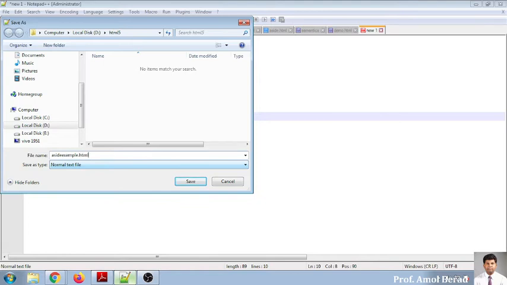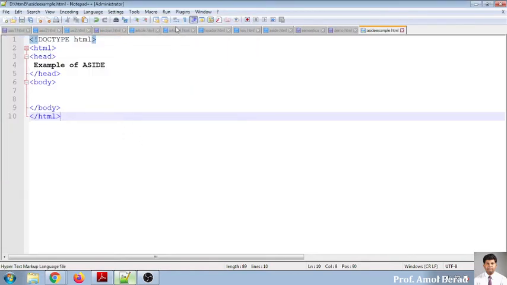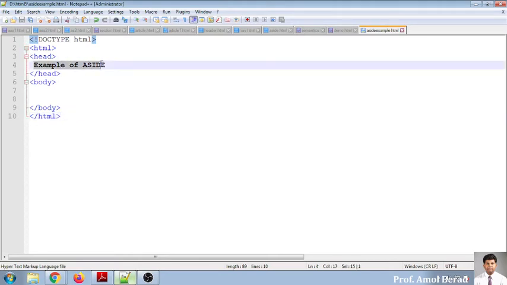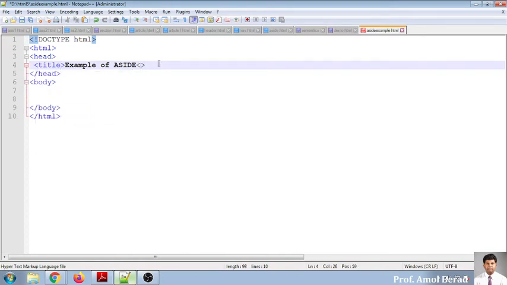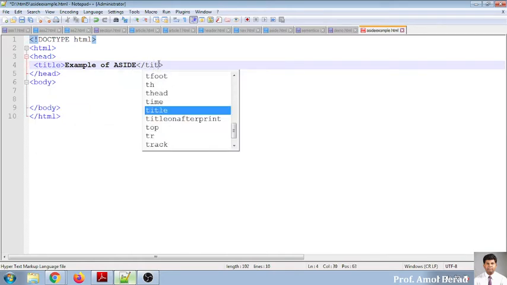Okay, and I am saving this file. And when I run this program, see this, I have just written something into the head part. So whatever you are writing in the head part, and I am giving it a title. I think everyone knows the title tag. So title is the thing that will never be displayed on the document.